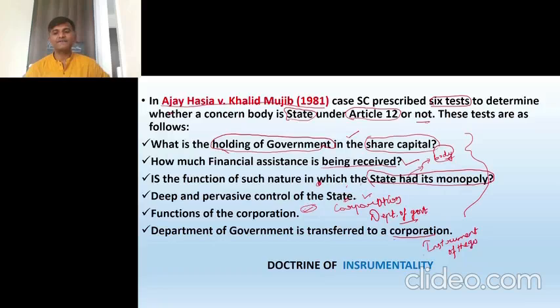That is what it checks, right? The six tests, what do they check? They check whether the given body, the body in concern, is an instrument of the government or the state or not. If it is an instrument, it means what? The government is using it. If it does, then that particular body can be called a state.